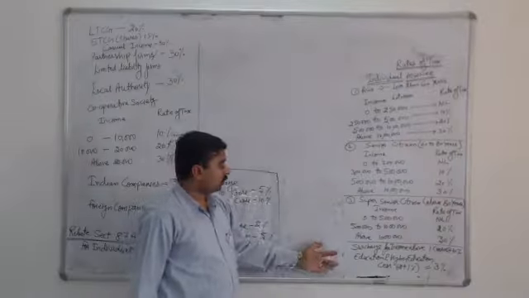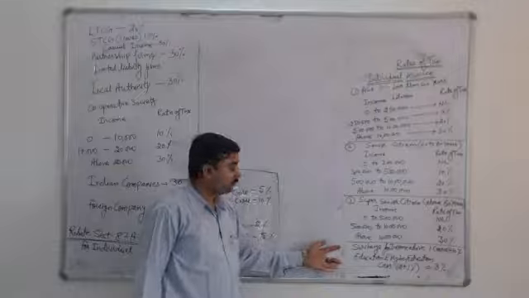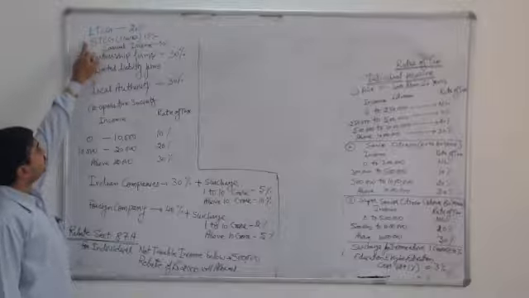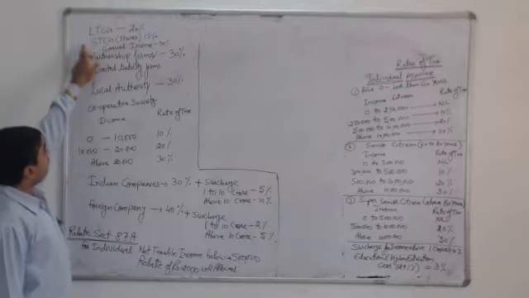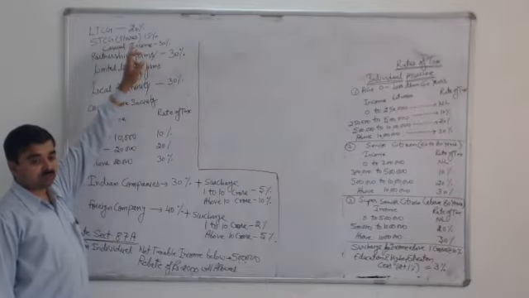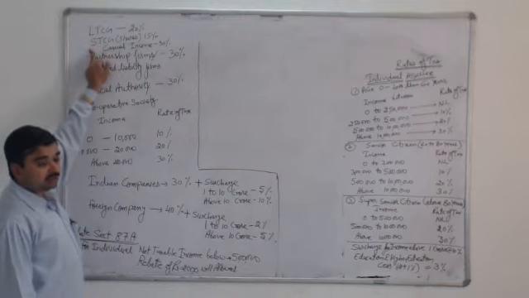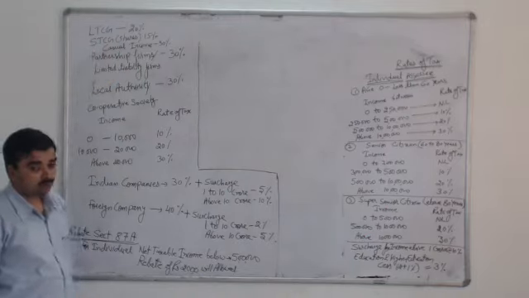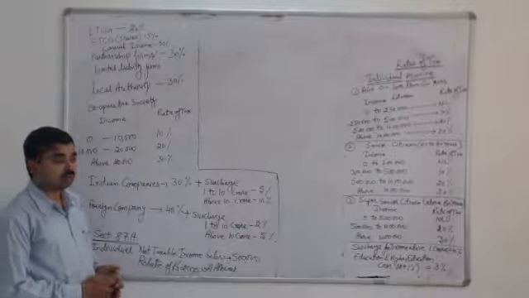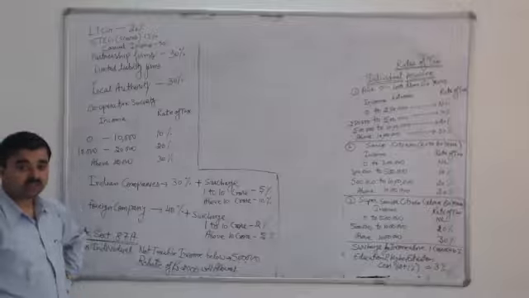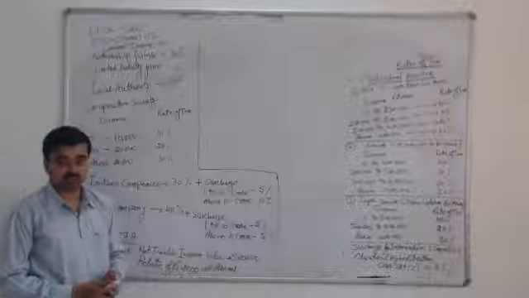So after checking the rate of tax on individuals, we will check the specific rates which are also mentioned in the Income Tax Act. For example, if an assessee gets income from long-term capital gain, a straightforward 20% is the rate of tax applicable. If the assessee gains income by way of short-term capital gain on equity shares sold in the market, then a straightforward 15% rate of tax will be applicable, but with the condition that security transaction tax is payable.